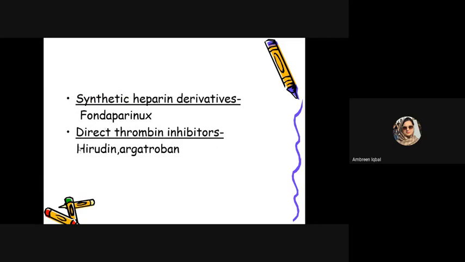Direct thrombin inhibitors can inhibit thrombin even after it has been stimulated by the cascade of enzymes. If we inhibit the thrombin, it will not work. It will not convert the soluble fibrinogen into the insoluble fibrin. Argatroban is a commonly used direct thrombin inhibitor.